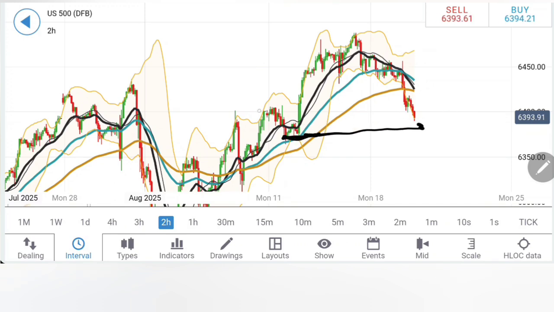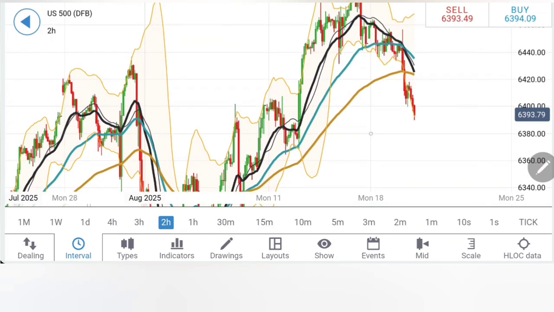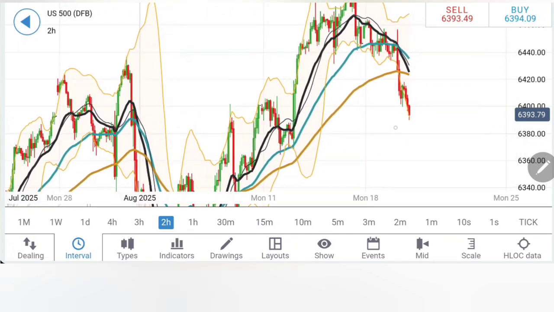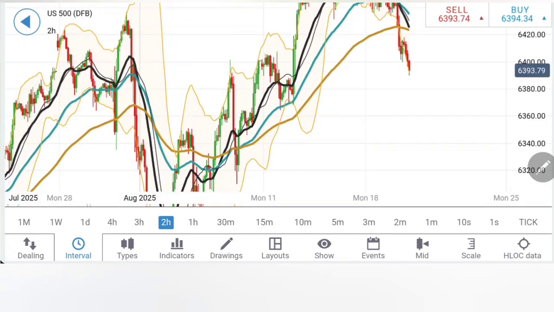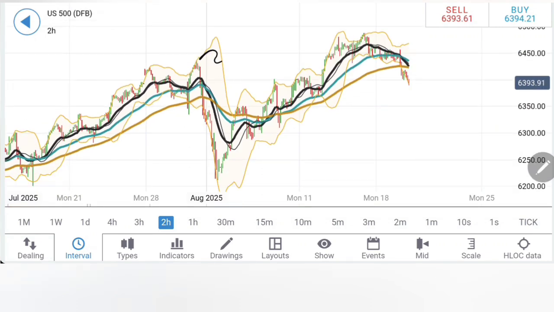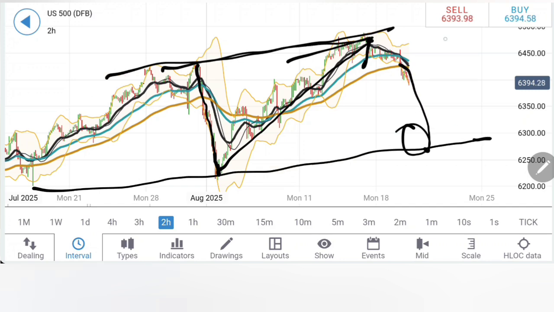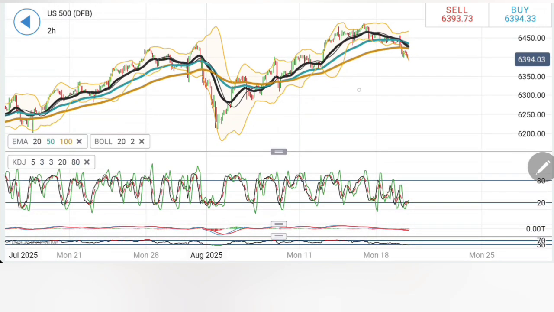And right now it has breached past the first support at 6400, and now is looking forward to the 6380, 6370 zone, which is the crucial support zone here. If this is taken, I will look forward to 6350. Now let's focus on the last few moves. I have mentioned very clearly, see the drop, I do see that despite it achieving higher highs, I see this as a retracement. Now when you call this a retracement, you look at the larger trend here. Look at the larger trend. The bottom is far, far below. Let's wait for it to take a direction.